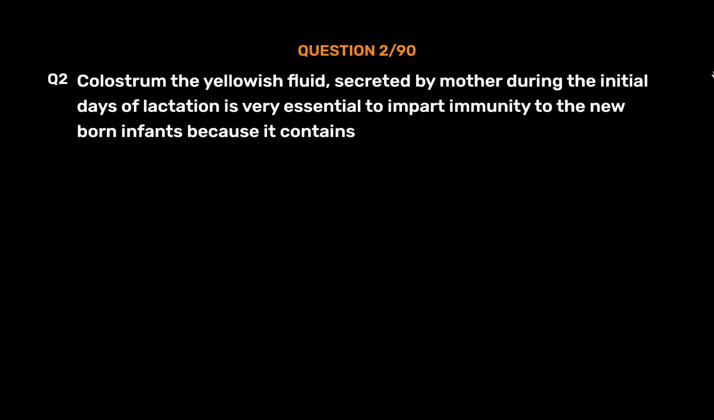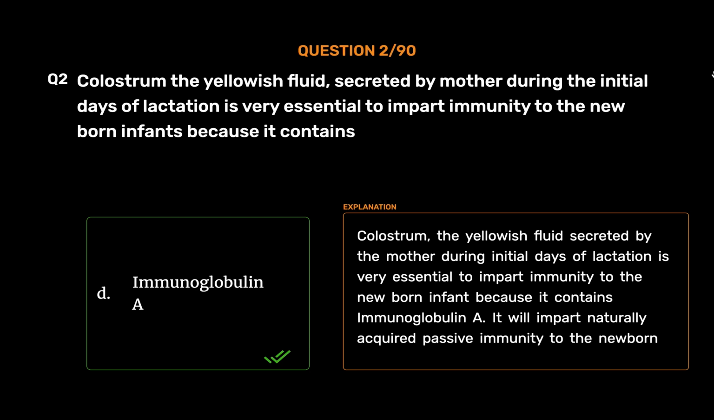Immunoglobulin A. Colostrum, the yellowish fluid secreted by the mother during initial days of lactation, is very essential to impart immunity to the newborn infant because it contains immunoglobulin A. It will impart naturally acquired passive immunity to the newborn.